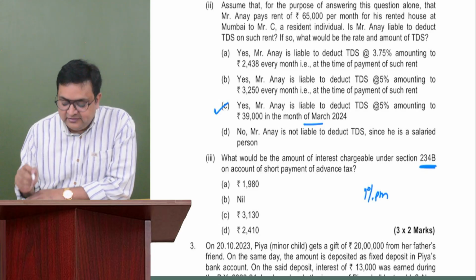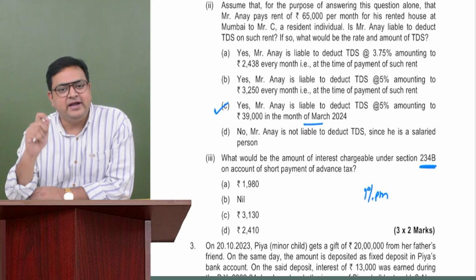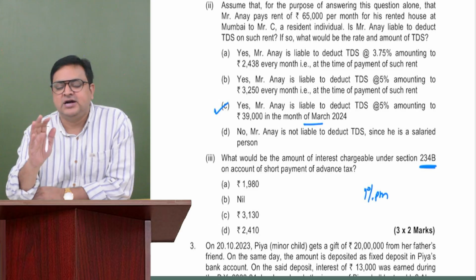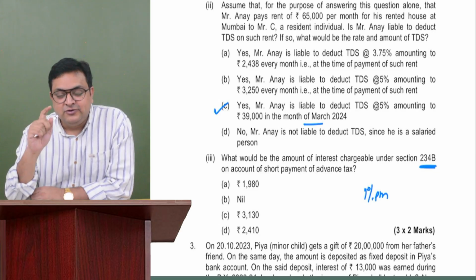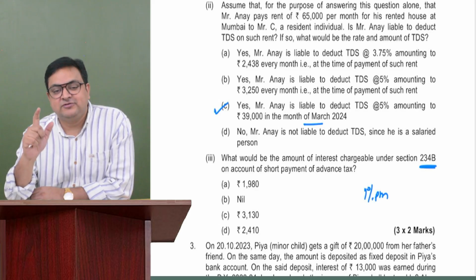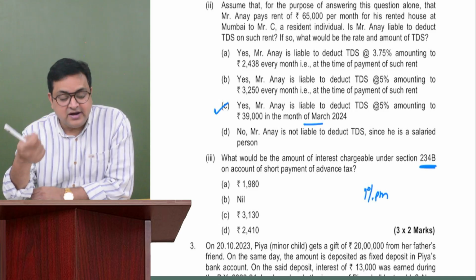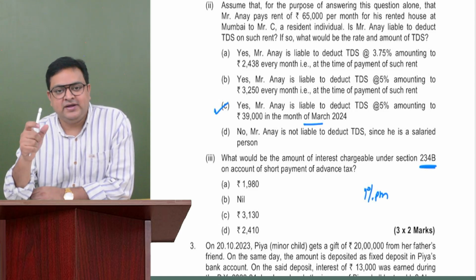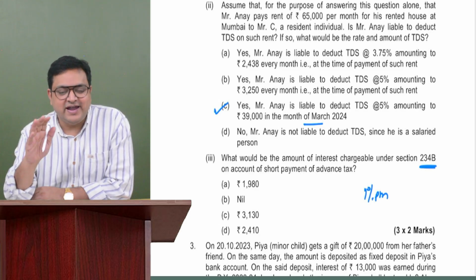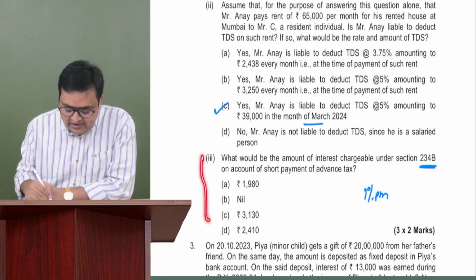One special thing about 234B is that if you have already paid 90% of your advance tax, then we will not charge interest under section 234B. So this would be a pretty good question, because first we have to compute the tax liability of the assessee. Then we have to see how much advance tax or TDS, TCS has been deducted or collected, and compare whether we have deposited at least 90% of that amount or not. If not, then 234B interest would apply. So this could be quite a lengthy calculation.